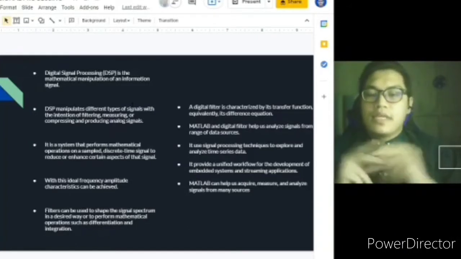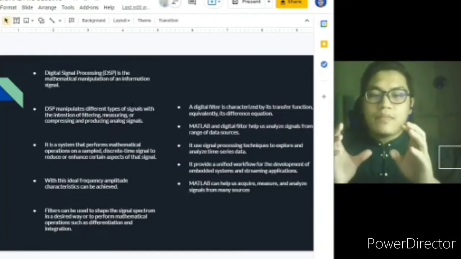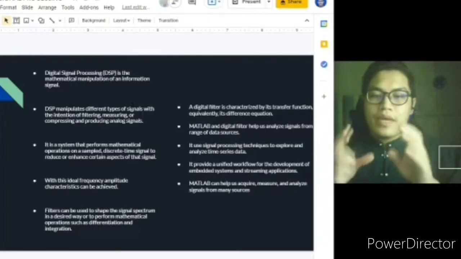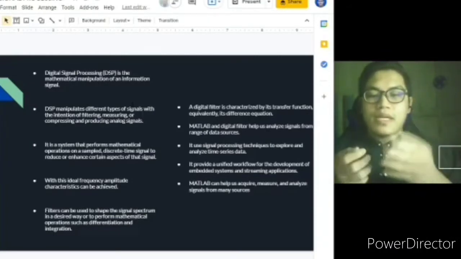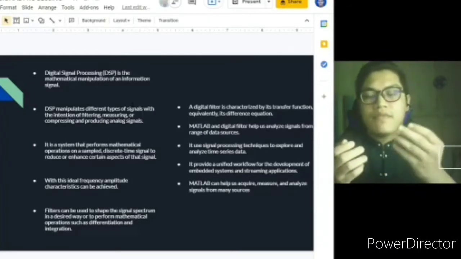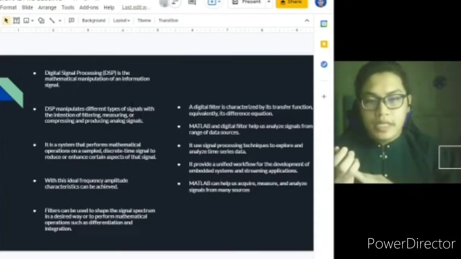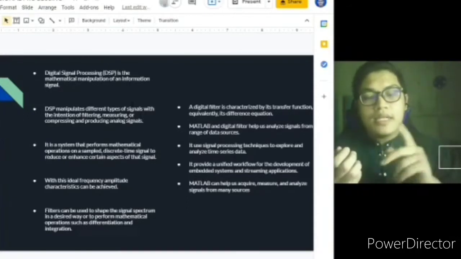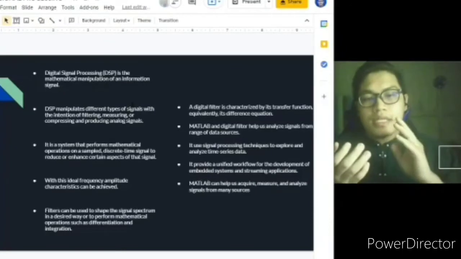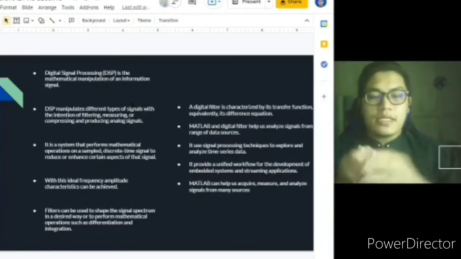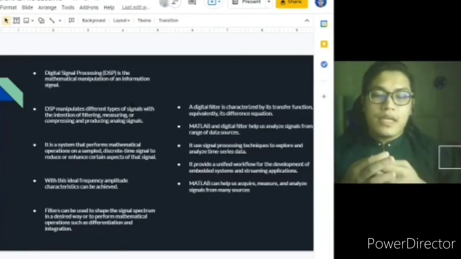Besides, filter can be used to shape the signal spectrum in a desired way or to perform mathematical operations such as differentiation and integration. Then, a digital filter is characterized by its transfer function, or equivalently its difference equation.